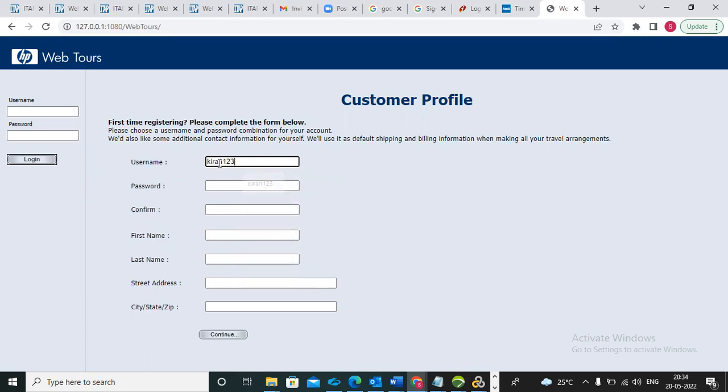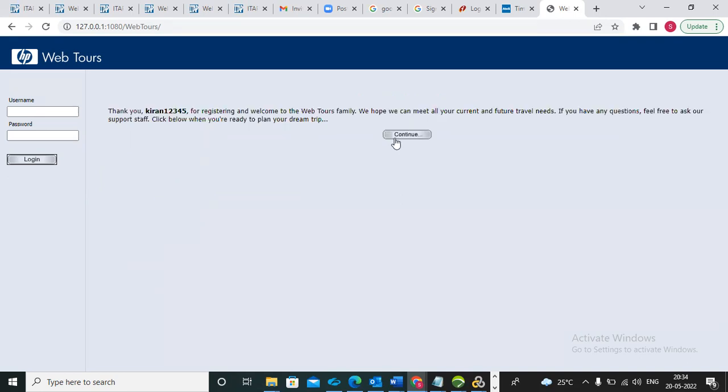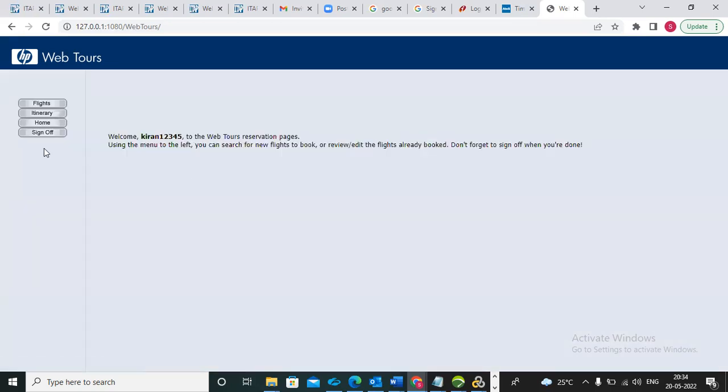Kiran12345, and password I'm giving Kiran123, and first name Sriram and Kiran, and address I'm giving this one, and click on continue. See, thank you for registering, Kiran1234, welcome to the WebTour family. We hope we can meet all our current features. Means the user will be created as Kiran12345 user. Then continue and sign up.